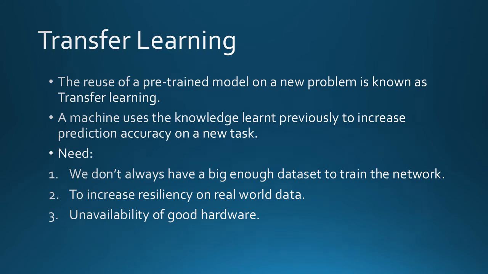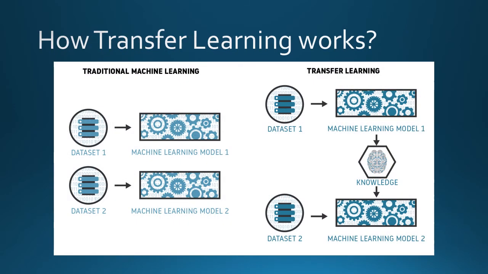In traditional machine learning, both the models are trained on two different data sets and are then used for predictions. In the case of transfer learning, machine learning model 1 is trained on data set 1, then its knowledge is used on model 2, which is of similar architecture. Now this model with previous knowledge is trained on data set 2, so the combined knowledge will have better prediction.